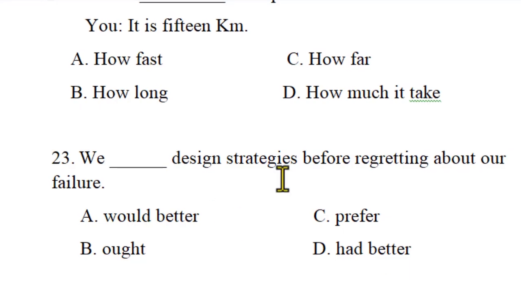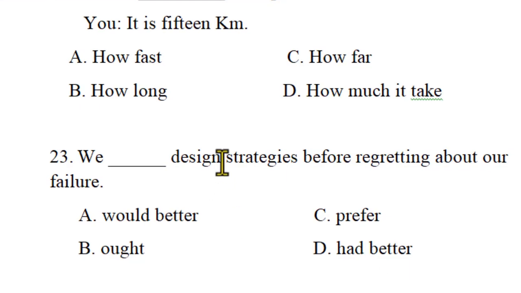We had better design a strategy before regretting about our form. We had better means it is important to give strong advice. Had better means it's advisable to do something, if not you'll be in trouble. So had better is the right answer, which we use in a particular situation here. We had better design a strategy before regretting.